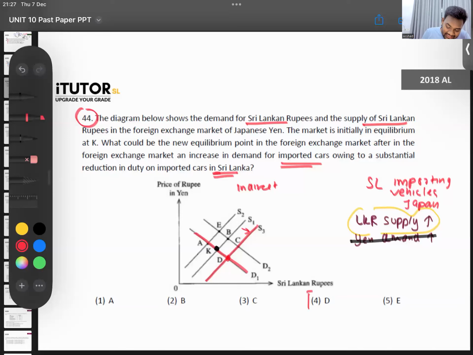See, very simple question, no? Remember, we did this kind of thing in the seminar also. If you were there, please watch the recording. If you were not at the seminar, at least if you're in my class, watch the recording. People are importing more due to the reduction in import duty? No, the import duty part doesn't affect it. We are importing more. That's the main message.